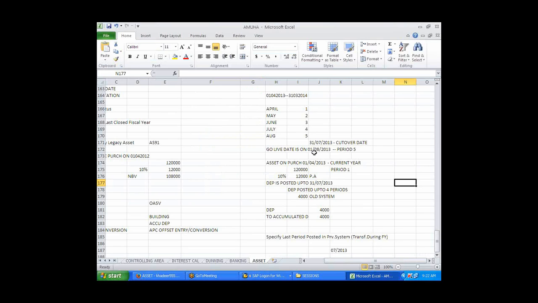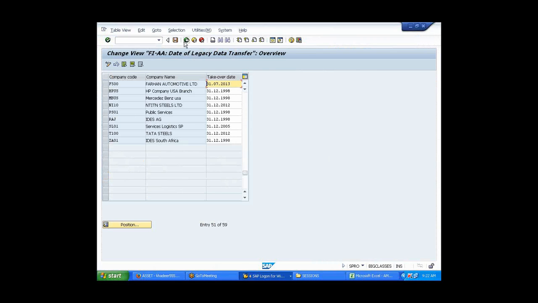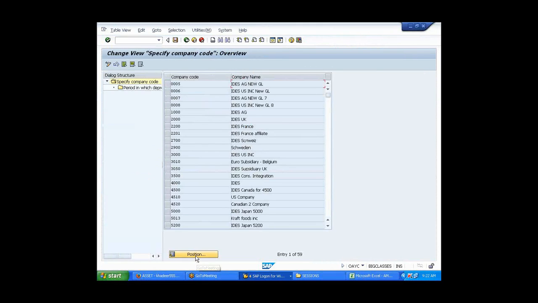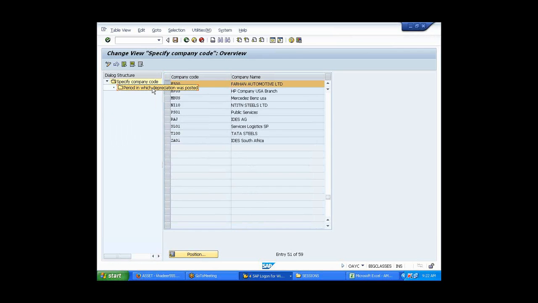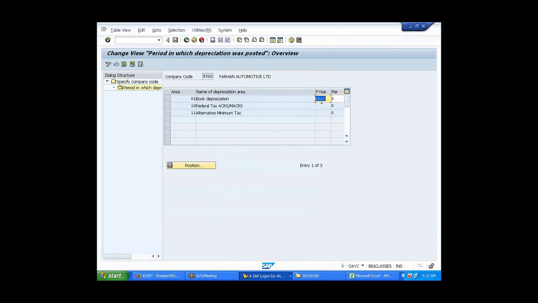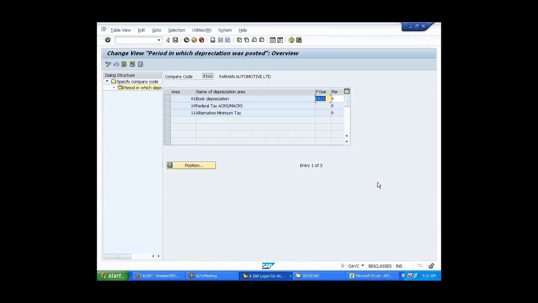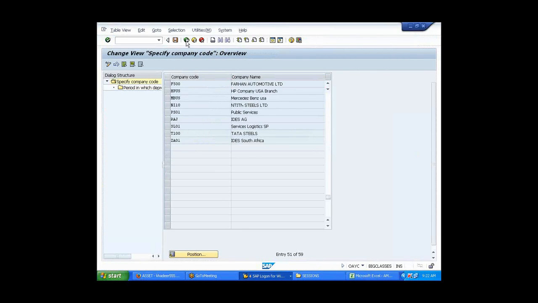Next, my depreciation go live date. Whatever the date is, I specify from where it should start calculating. This is what I gave. Nothing different I have done. It is the same thing I did over here. See, 8 to 2013. Oh, okay, I get it. Same thing I've done, nothing different. I got it.